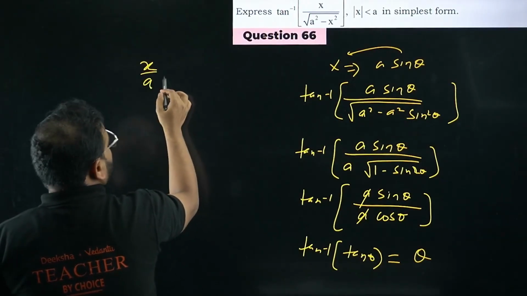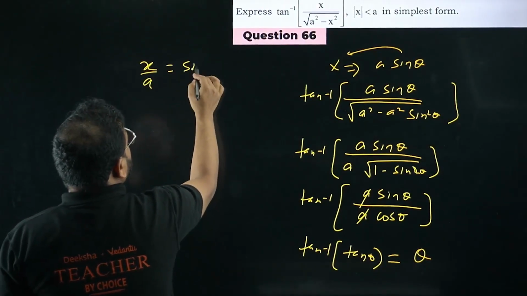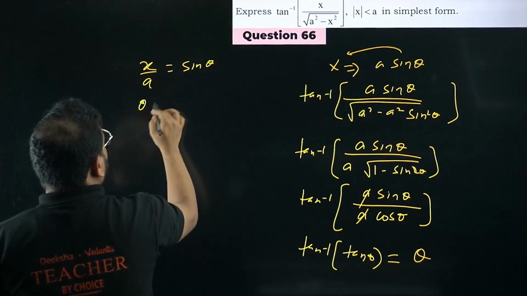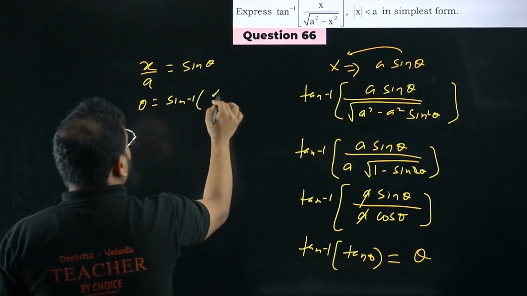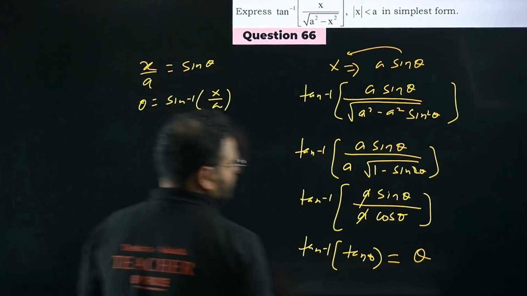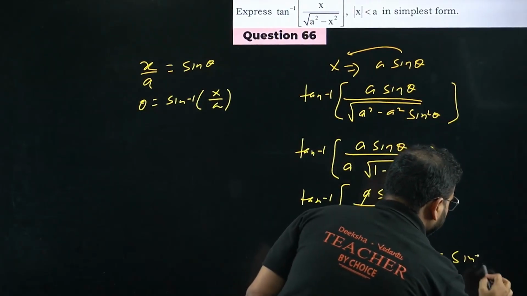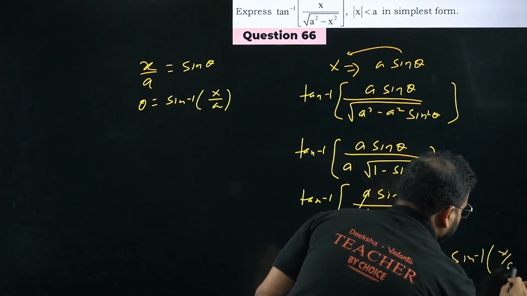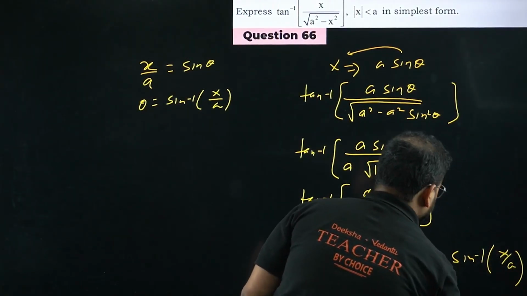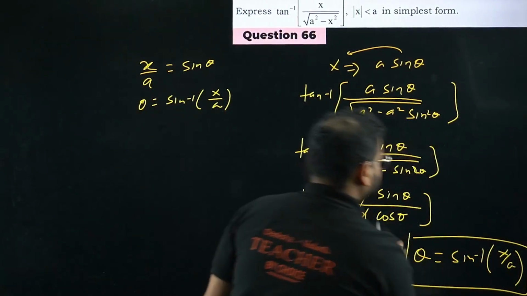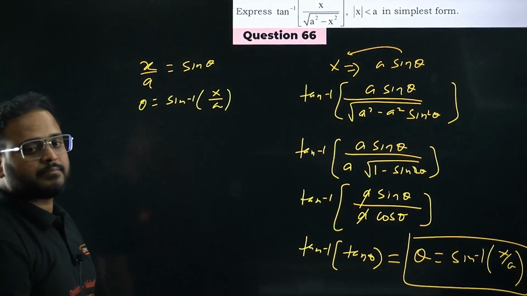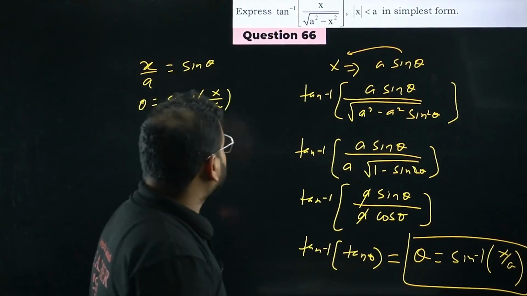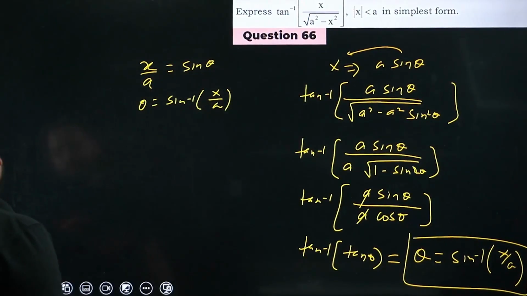x by a equals to sine theta. Hence theta will become equal to sine inverse of x by a. So the answer is going to be sine inverse of x by a. X by a is your final answer. Please check. Have a look. Done. 66 is done. Let's move on to question number 67.